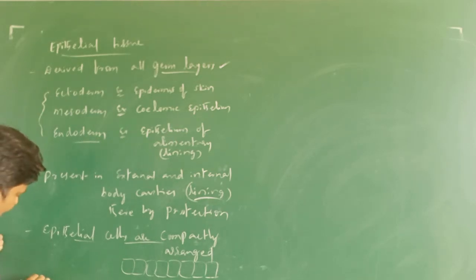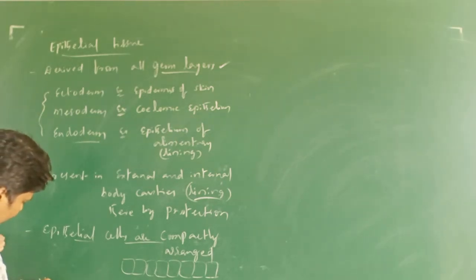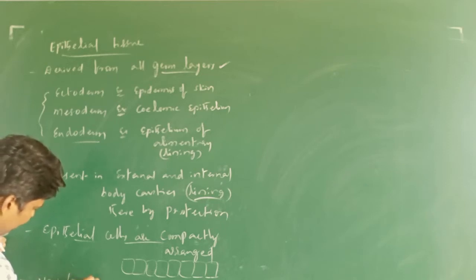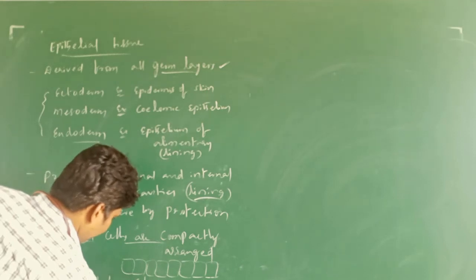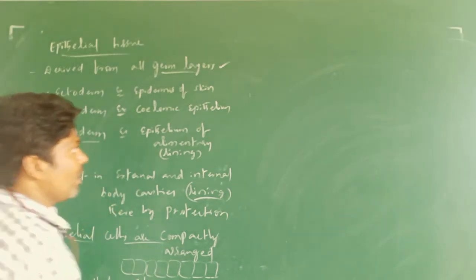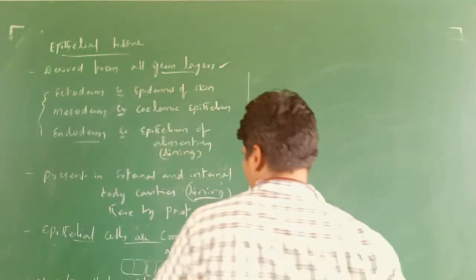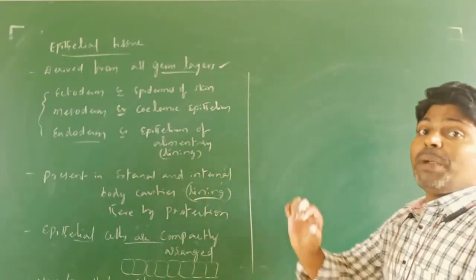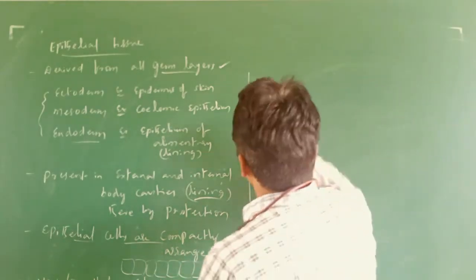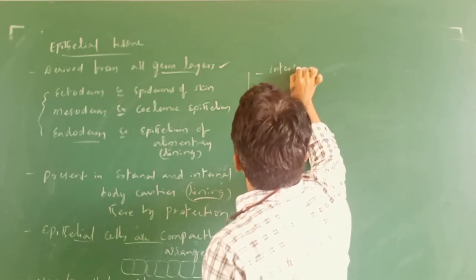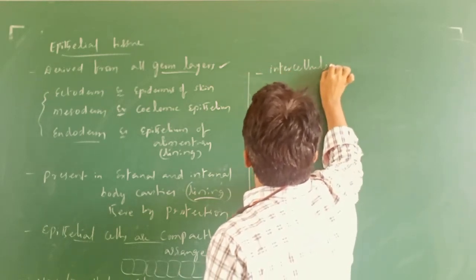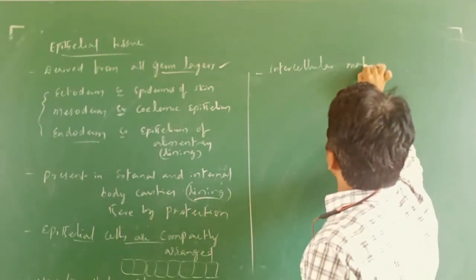There is no intercellular fluid, but intercellular materials are present.